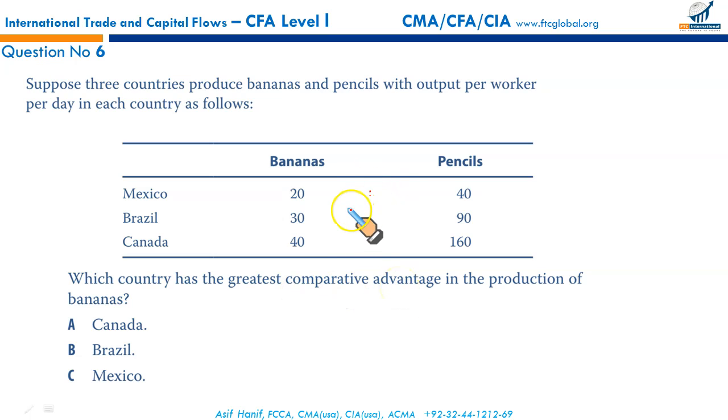If you just see the fractions, it's 1:2, 1:3, 1:4. So Mexico just has to give up 2 pencils to produce 1 banana. Brazil will have to give up 3 pencils for 1 banana, and Canada will have to give up 4 pencils for 1 banana. So in this case, the greatest comparative advantage in the production of bananas is with Mexico, and that makes C the correct option.